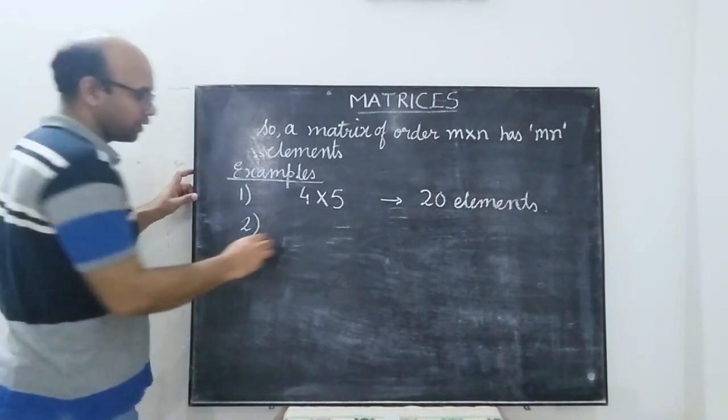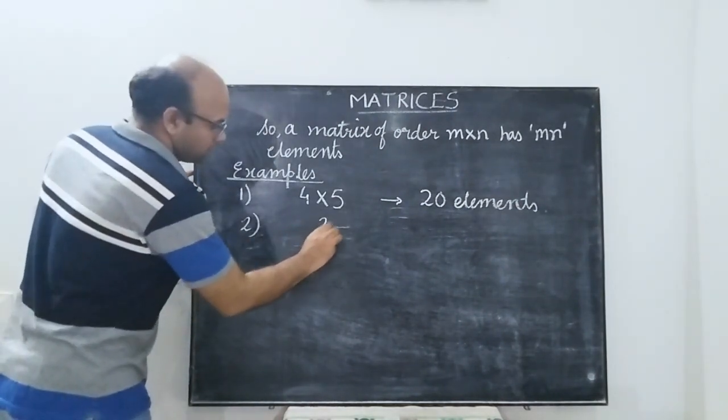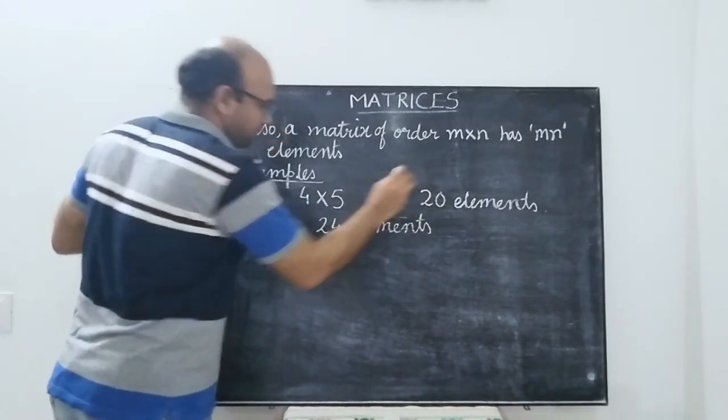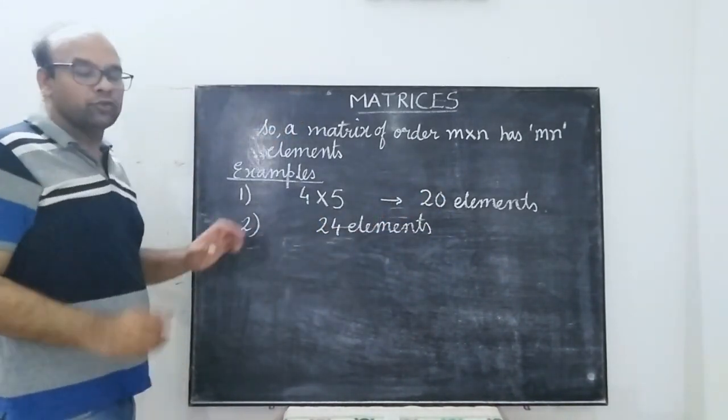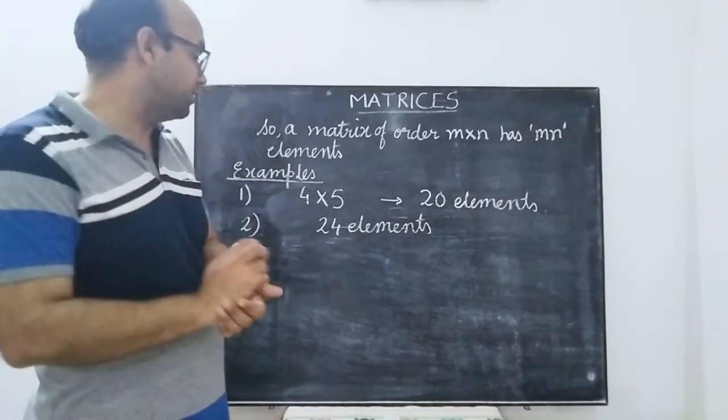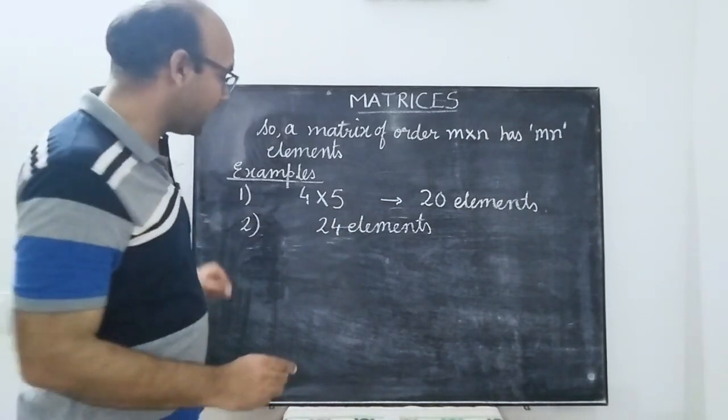Second, suppose a matrix has 24 elements. What are the possible orders of matrices having 24 elements?